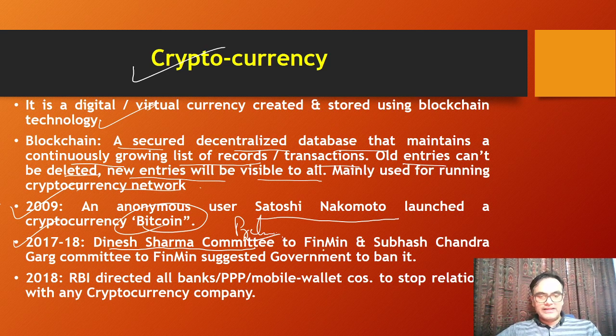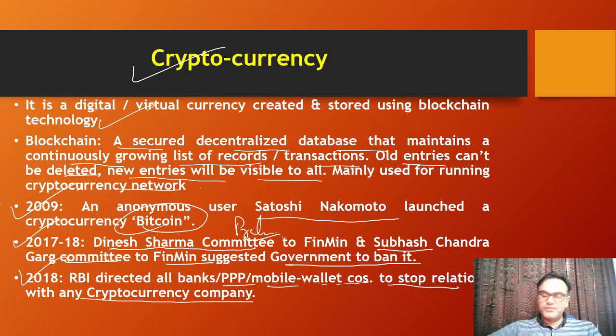submitted its report to the finance minister, and the Subhash Chandra Garg committee also submitted another report to the finance minister, and both of these reports suggested that the government should ban Bitcoin or any other kind of cryptocurrency in India. In 2018, finally, RBI directed all banks and mobile wallet companies to stop relations with any cryptocurrency company. So in India, there cannot be a cryptocurrency kind of system at work.